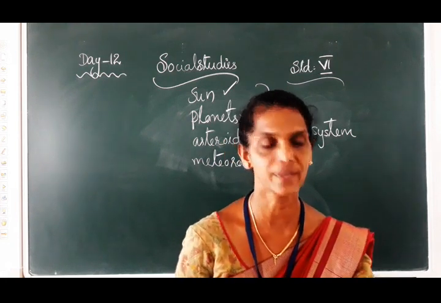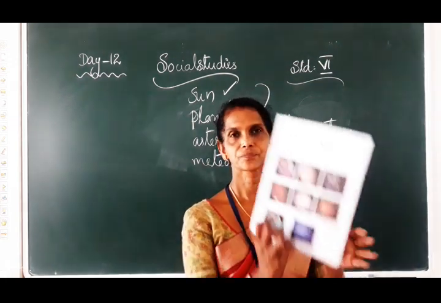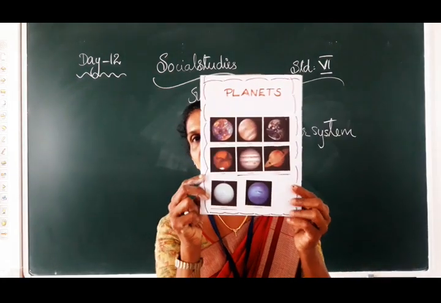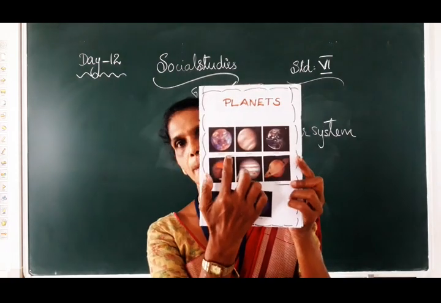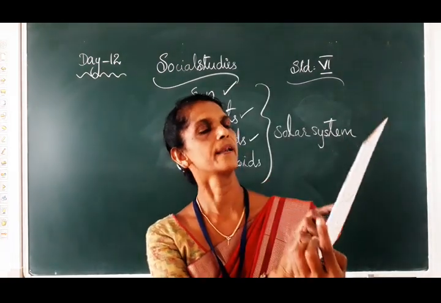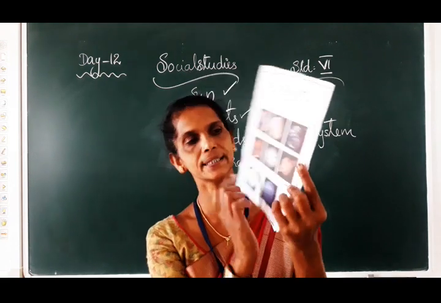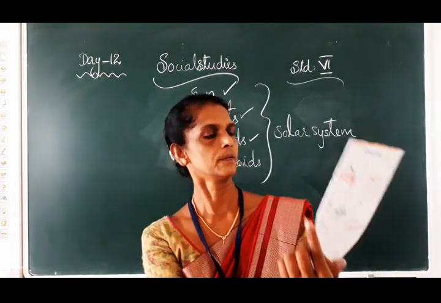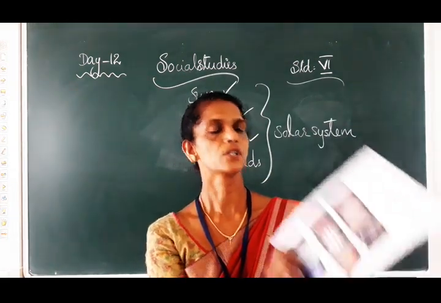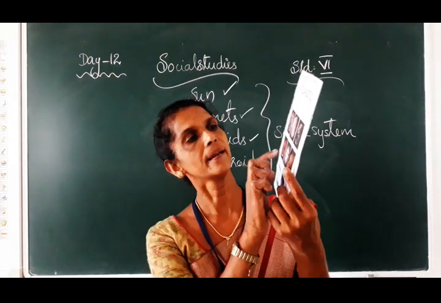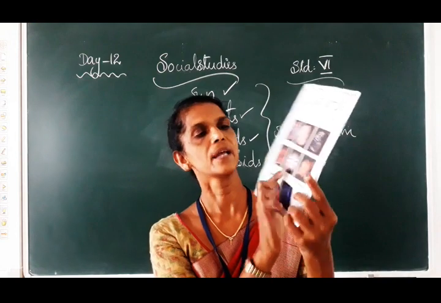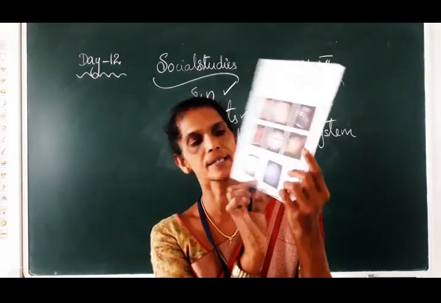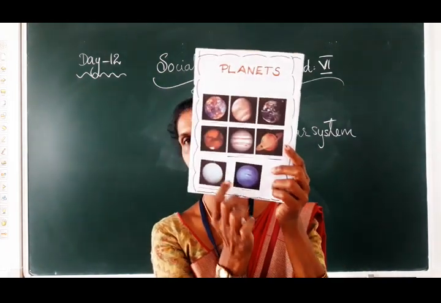I'll show you the other planets. See, these are the planets. How many are there? Mercury, Venus, Earth, Mars, Jupiter, Saturn, Uranus, Neptune.